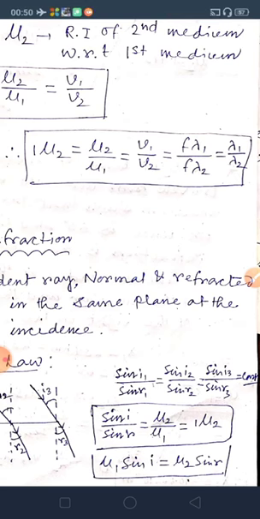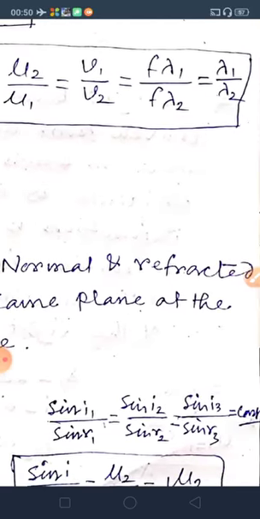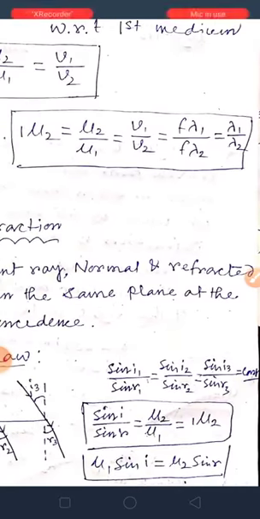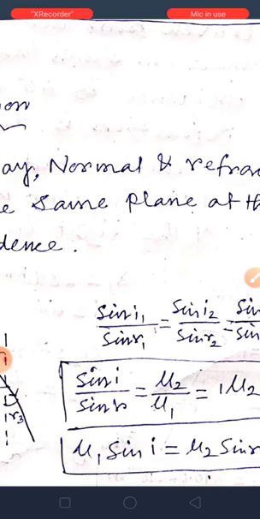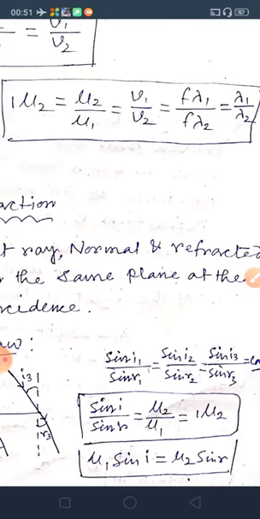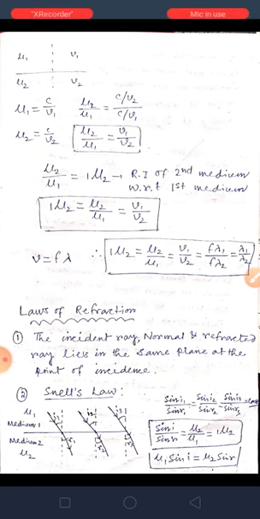Most interesting fact: sin I1 by sin R1 is equal to sin I2 by sin R2 is equal to sin I3 by sin R3 is constant, but it is also equal to mu 2 by mu 1. Sin I by sin R is equal to mu 2 by mu 1. So from here you can write mu 1 sin I is equal to mu 2 sin R. That is Snell's law. Very important relationship. Understood? Okay.